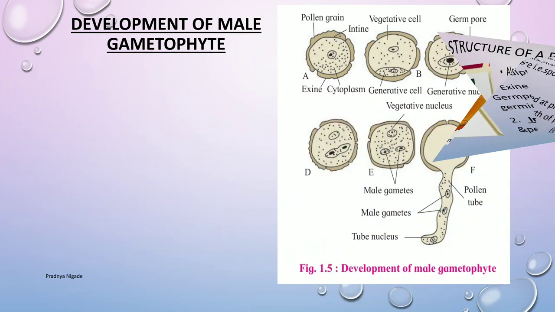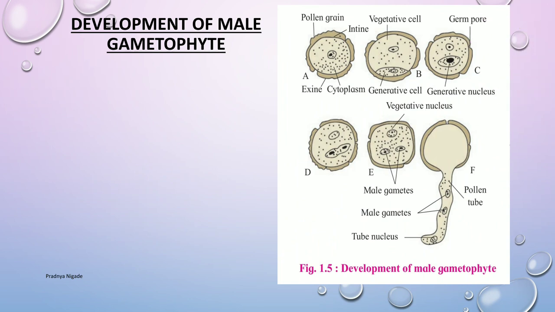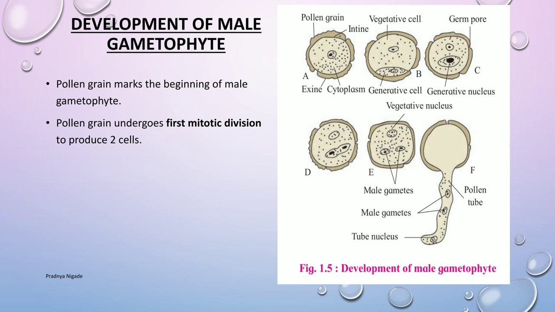We will start with the development of male gametophyte. Microspore or pollen grain is the initial cell of the male gametophyte. The development of male gametophyte is said to be endosporic, that is, it occurs within the microspore. Development of male gametophyte involves only two mitotic divisions.